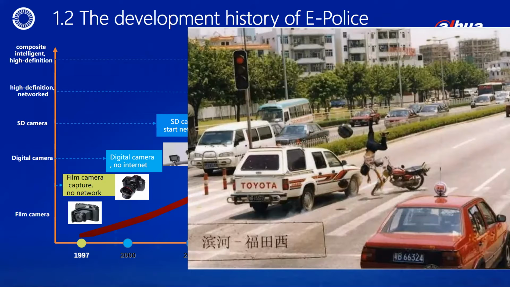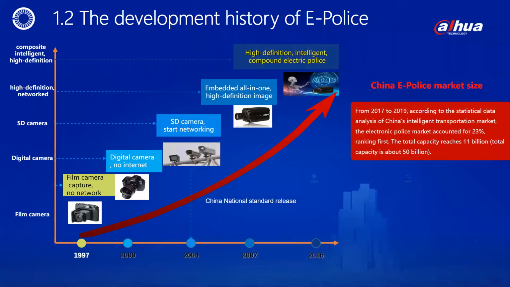After a legal collection, the owner was notified to accept the punishment by calling and publishing newspapers. At that time, there was no law enforcement standard for electronic police in China. The first set of standards was released in 2004. Up to now, we have upgraded and released 3 versions of standard documents.